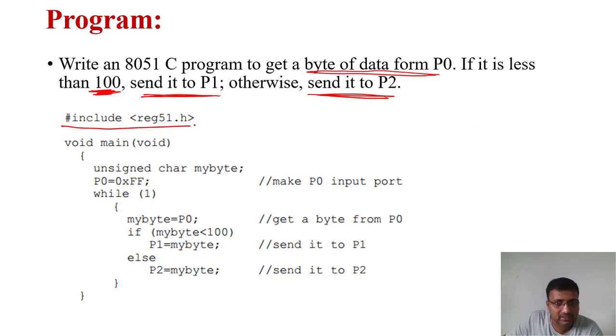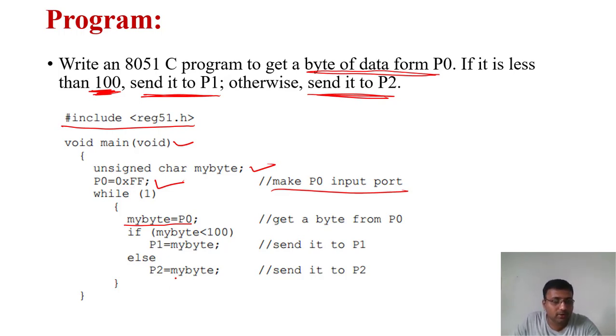So #include, this is a header file, void main(void). Here we have created mybyte. P0 is equal to 0xFF. This makes the port an input port. Okay. Then while(1), mybyte is equal to P0. So whatever data you receive from the port will be stored in mybyte. If mybyte is less than 100, then send the data to port 1. So P1 is equal to mybyte.